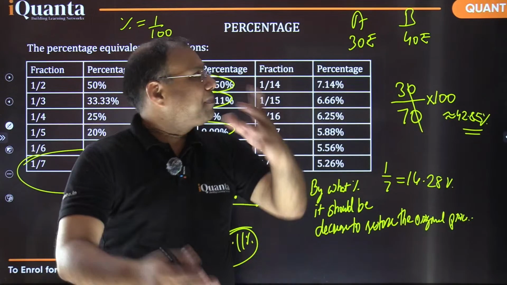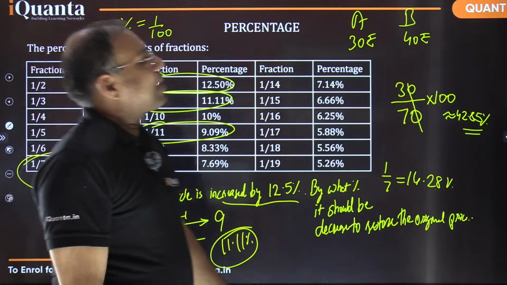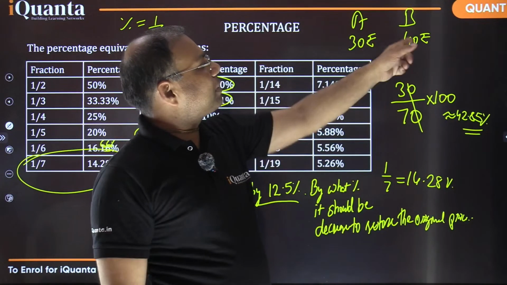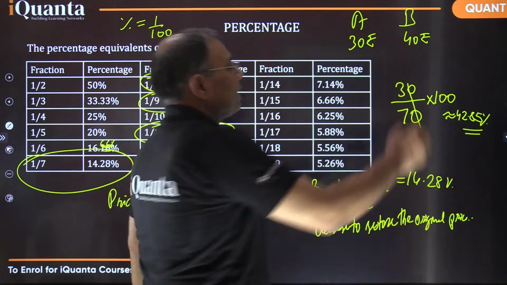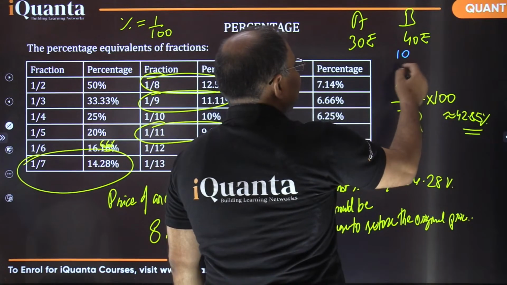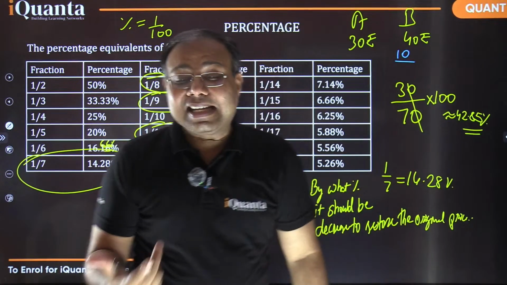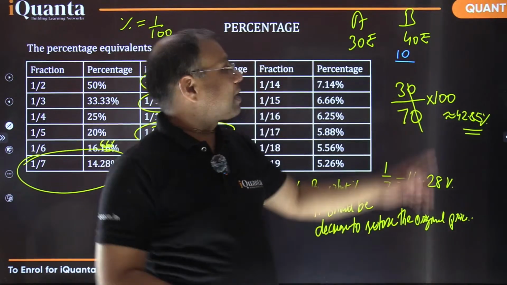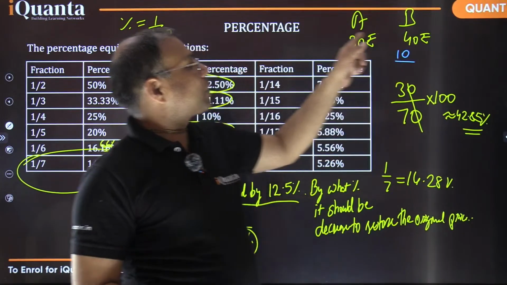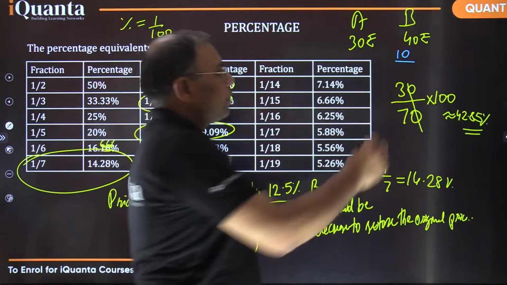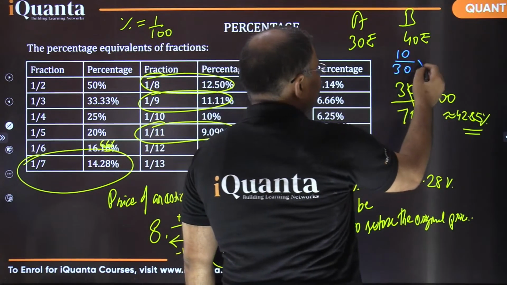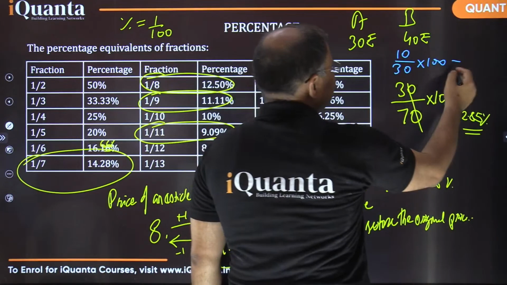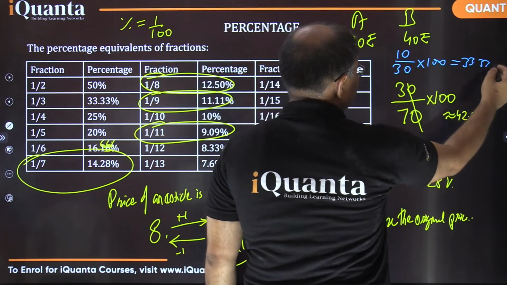It's again very simple thing, so we must be able to compare. So when I'm saying that B is having more rupees, how much more is he having? 10 rupees, right? But with respect to whom? So we are comparing this extra amount with respect to the amount with A, which is 30. So it is 10 by 30 into 100, which is basically 1 by 3, that is 33.33%, right?